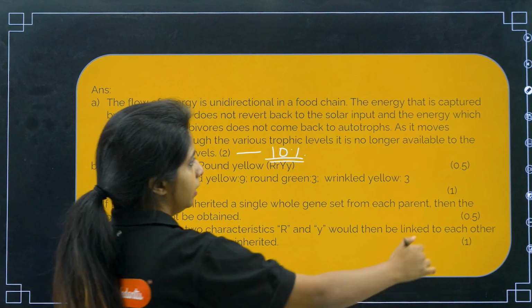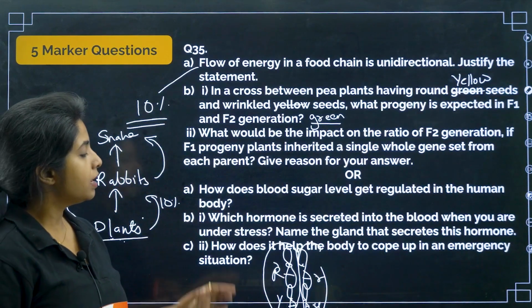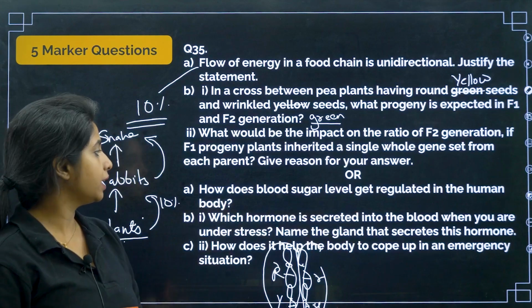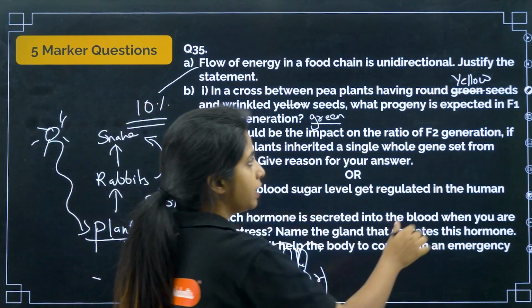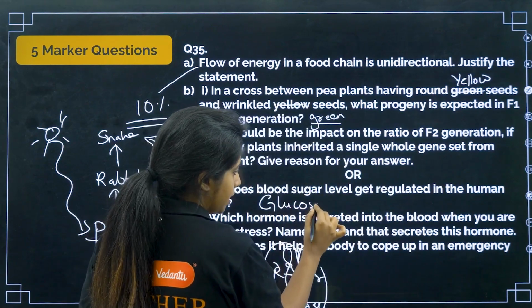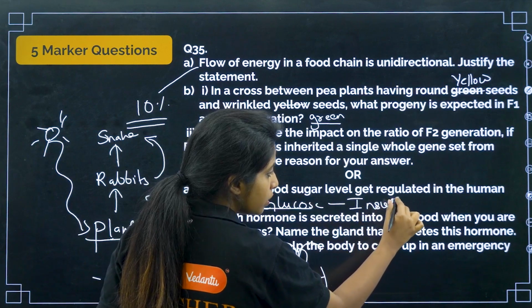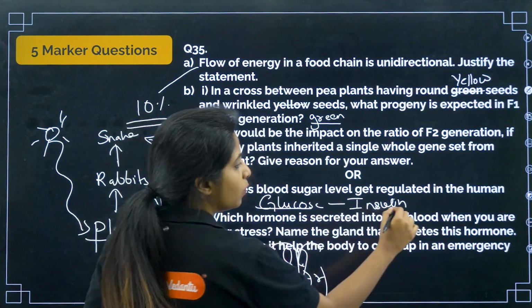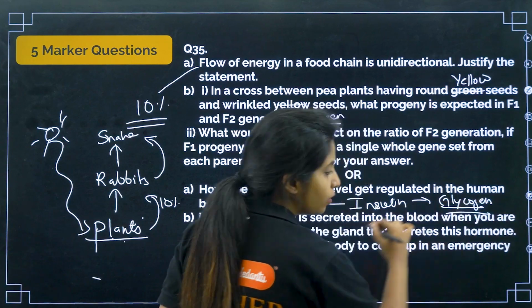Cool. Now, how does blood sugar level get regulated in the human body? How does blood sugar level get regulated? My dear children, in our blood, if the amount of glucose is way too much, the pancreas in our body will release insulin, which will take this glucose and form what? Glycogen out of it.